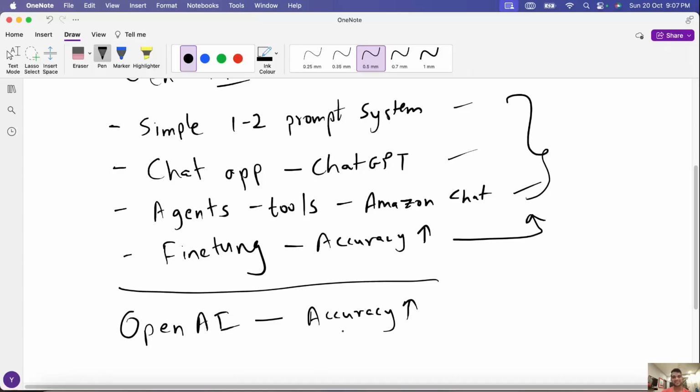Now this is debatable. Open source LLMs can also give at par results with OpenAI GPT models for some of the tasks. It's not that always GPT models are better. Sometimes open source models are even better than GPT models. So that is a decision that you can take while building your own product. But for this course, we'll be using OpenAI.